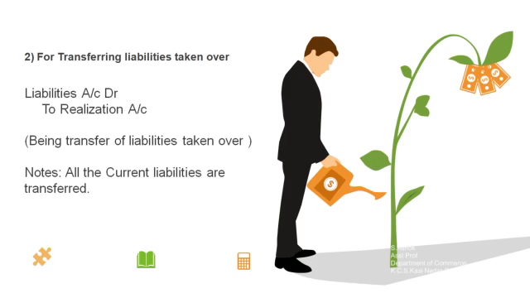To continue with the second journal entry, for transferring liabilities of the selling company. Here liabilities are to be transferred to the realization account. Liabilities are nothing but all the current liabilities, for example sundry creditors, bills payable, any other outstanding, then bank OD, then short loans. These current liabilities are to be transferred to the realization account. So the journal entry will be liabilities account debit to realization account. The narration is: transfer of liabilities taken over.